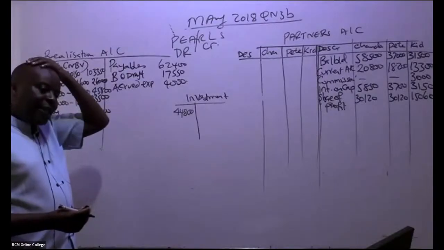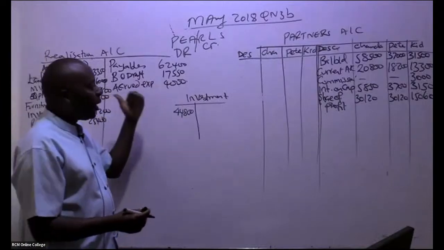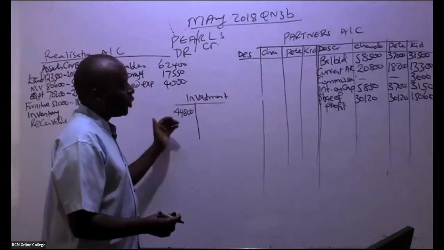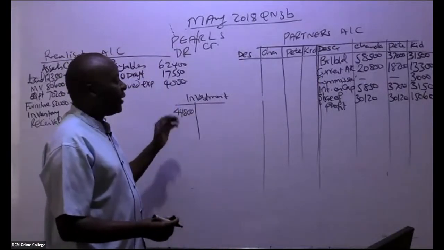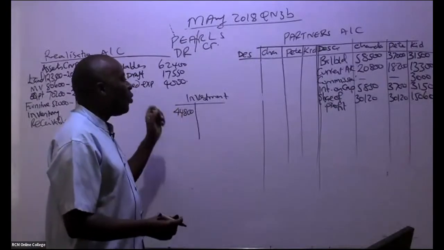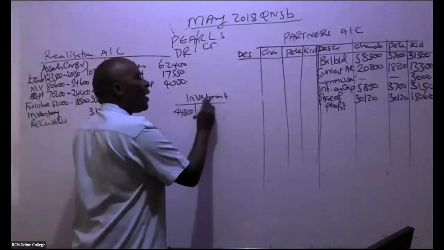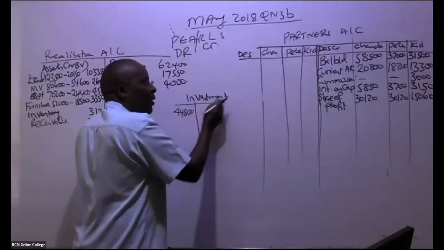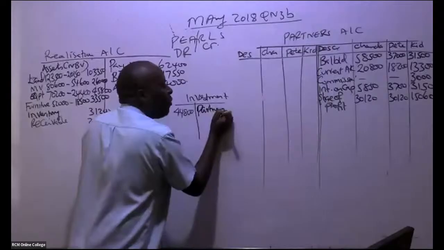But by the time we are selling our partnership to a company, we can see that we were able to transfer this. Let's close this account, because remember this investment went to the partners. So we come here and credit the partners. But how much are we crediting?